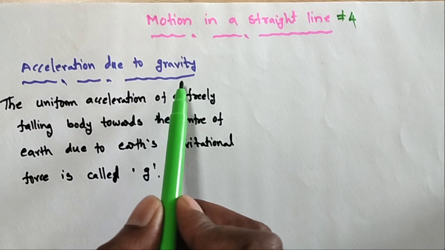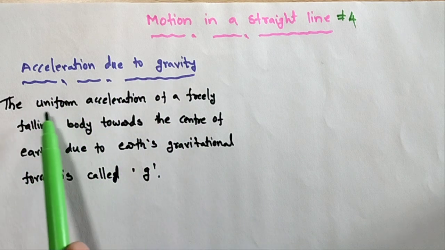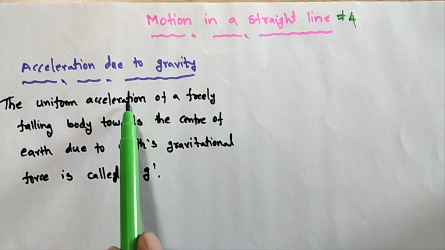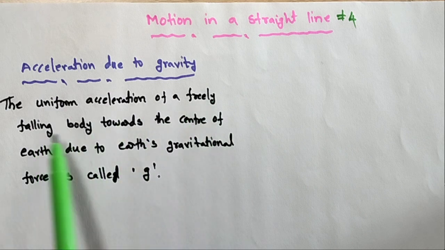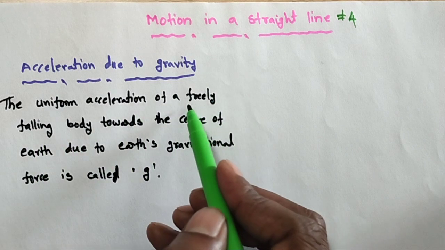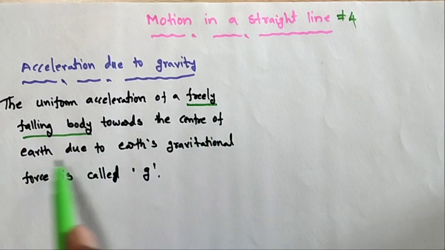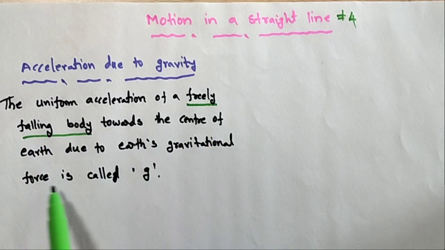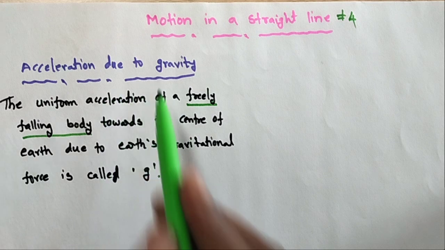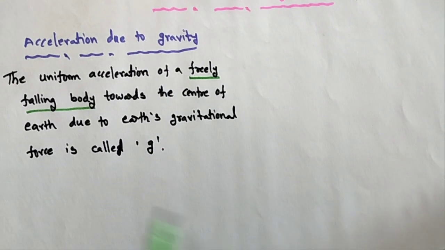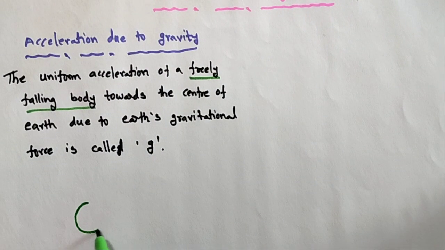So what is the meaning of acceleration due to gravity? The uniform acceleration of a freely falling body. What is the body? A body falling freely towards the center of the earth due to gravitational force; that acceleration is called acceleration due to gravity. So here this is the earth, and this is the center of the earth.